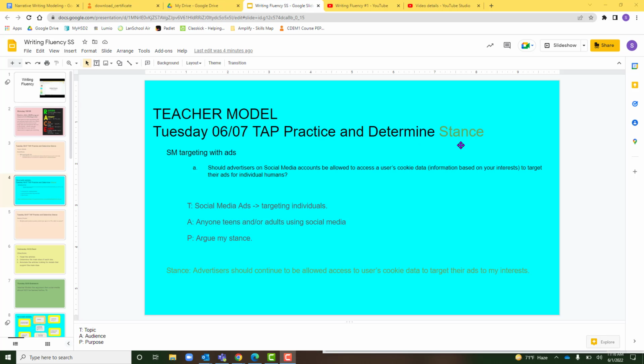Now you're going to see this word stance in green throughout the first couple days because this is going to turn into our thesis statement in our essay. So I'm going to determine my stance. The stance is that I think, just based on this, that advertisers should continue to be allowed to access users' cookie data to target their ads to interests. That is the stance I am taking. You can obviously take the other stance, that advertisers should not continue to be allowed to use users' cookie data to target their ads to their interests. So either one, but you have to choose a stance.